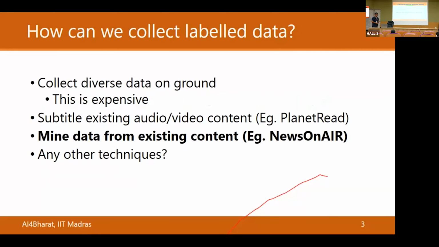There are multiple ways we can collect labeled data. One way is to collect diverse data on the ground, which is one of the key goals for AI for Bharat for the next year. Although this is very crucial to do, it is expensive and it takes a lot of effort. There are other ways to collect labeled data. One of the ways is subtitling existing videos or audio content, for example what Planet Read is currently doing.